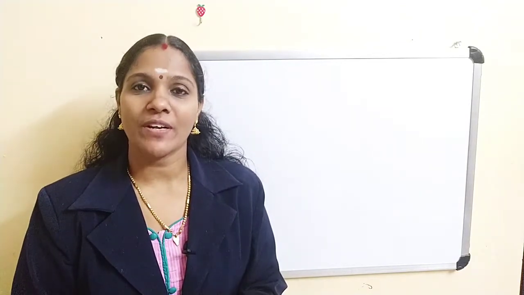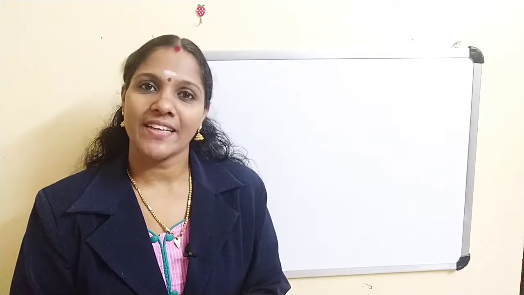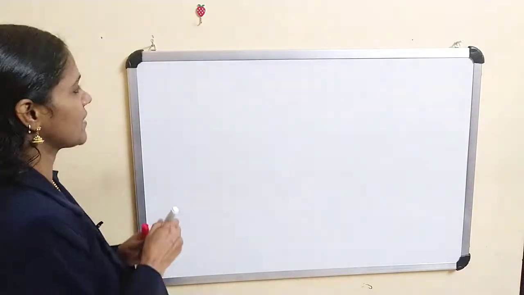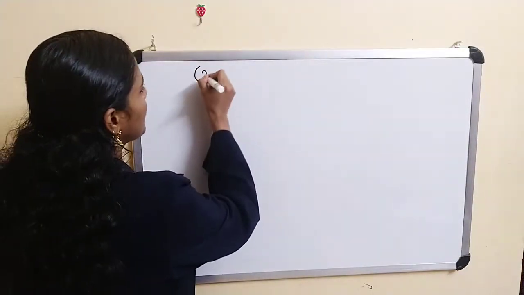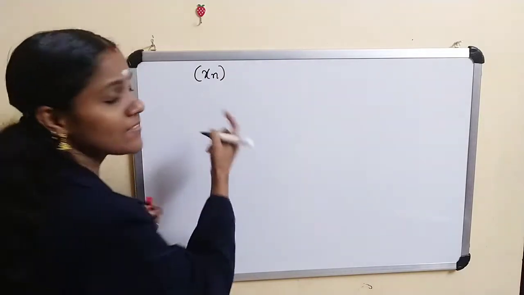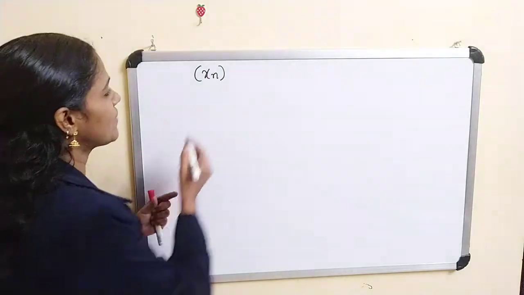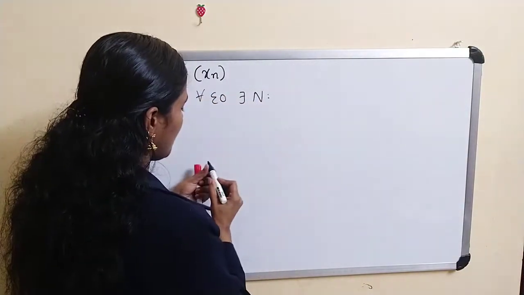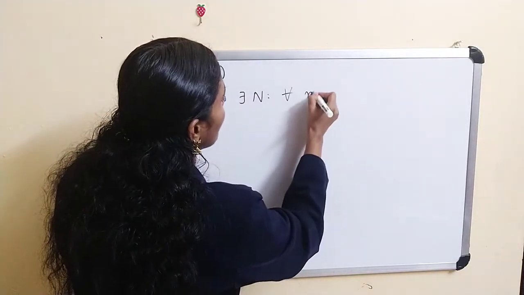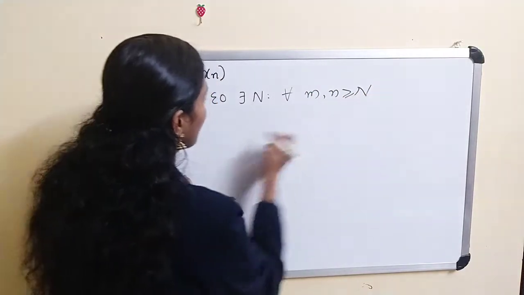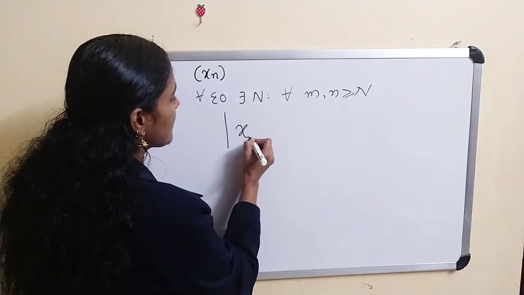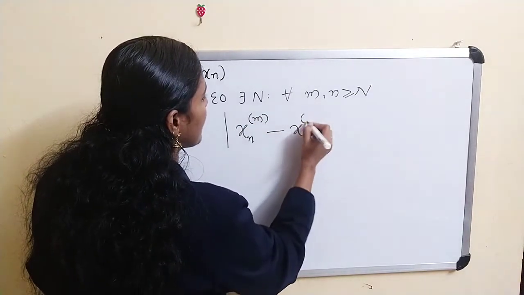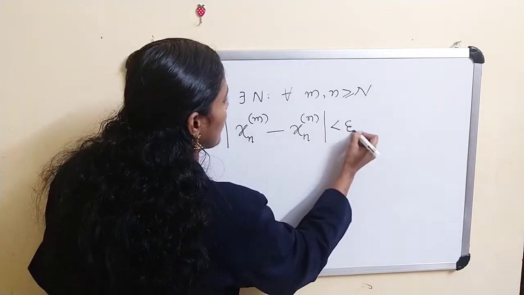That means we have to prove that for every sequence xn belonging to M, there exists a Cauchy subsequence xni. A Cauchy subsequence means for every epsilon greater than 0, there exists an integer N such that for every m, n greater than or equal to N, we have |x_nm minus x_nn| less than epsilon.